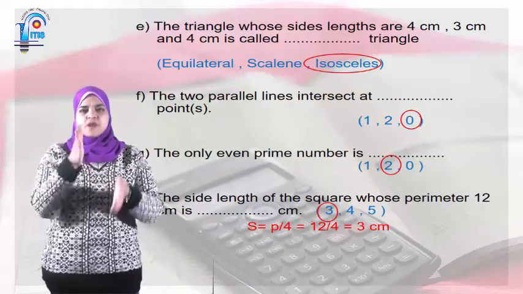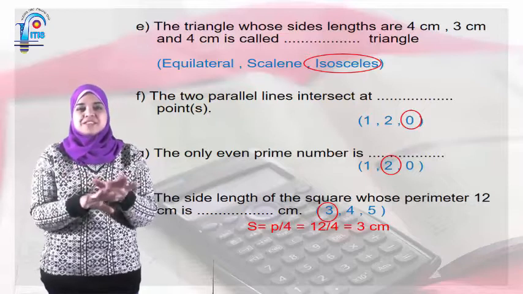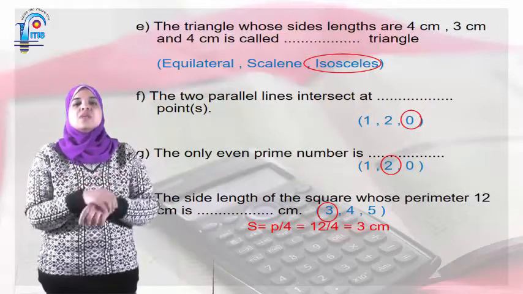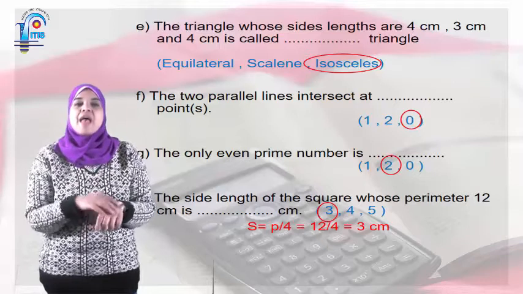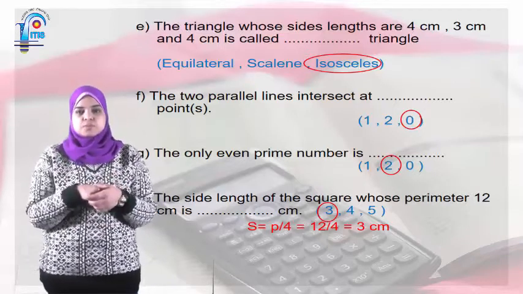The two parallel lines intersect at what point? What is the meaning of parallel? It means that they never intersect. So they intersect at 0 points. The only even prime is 2. Also, the smallest prime number is 2.